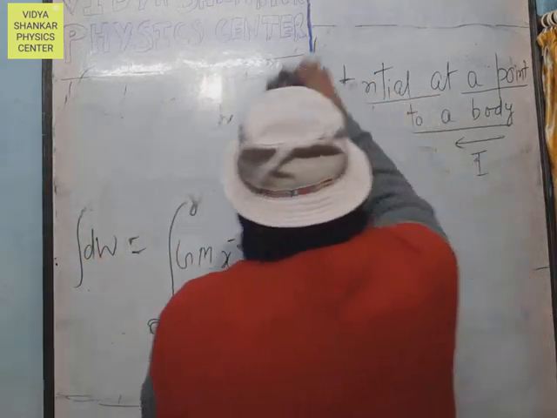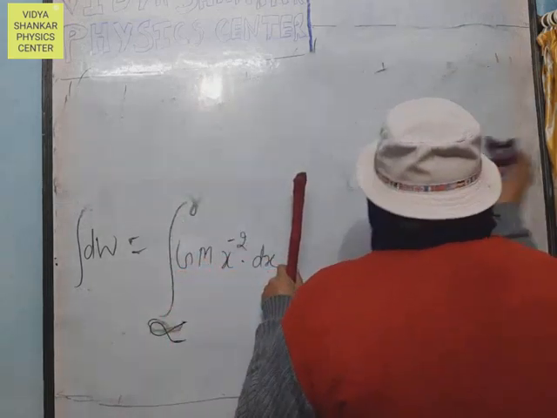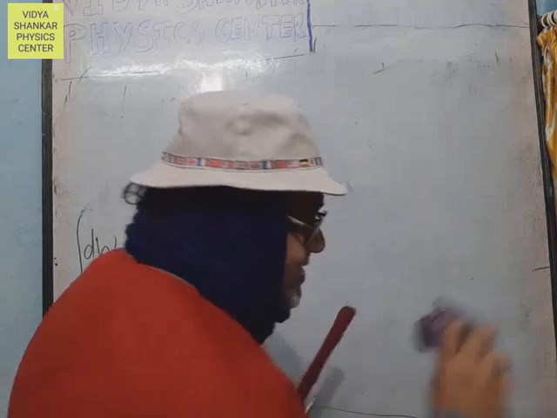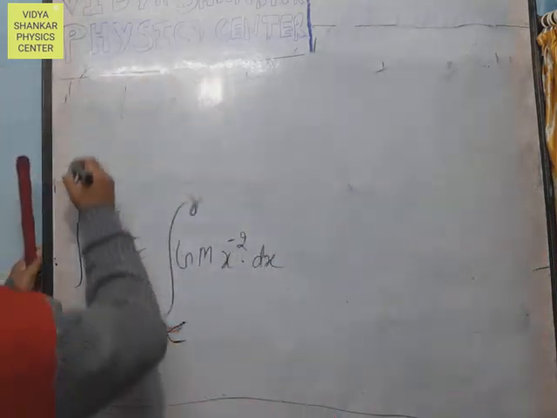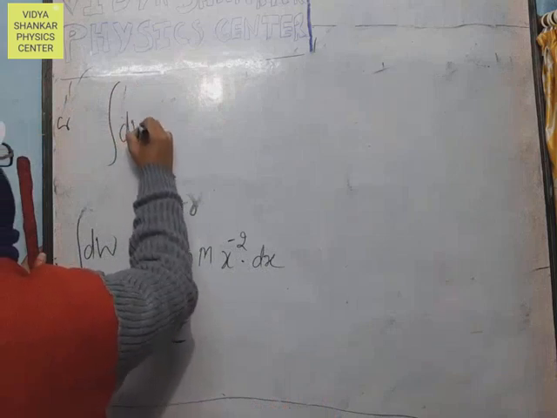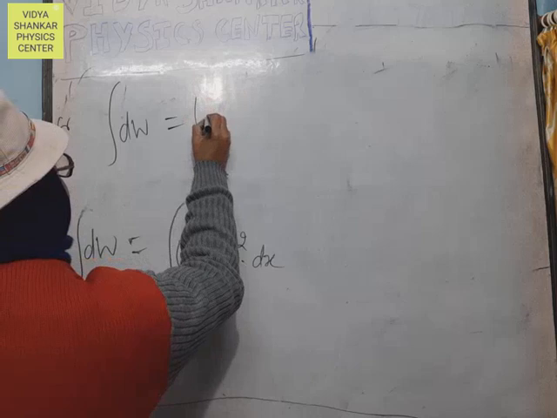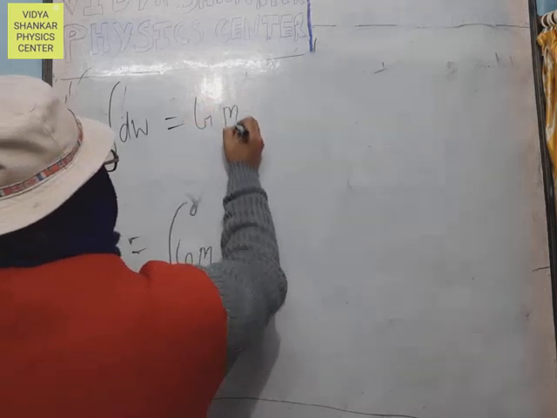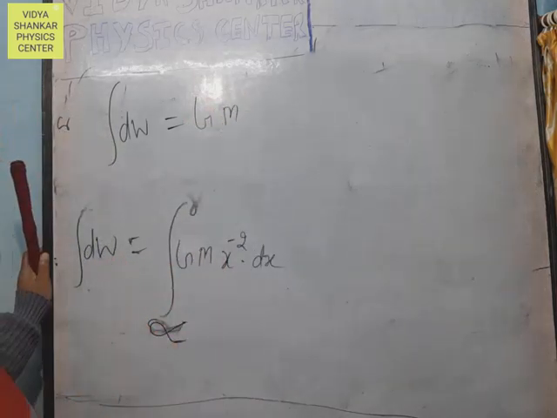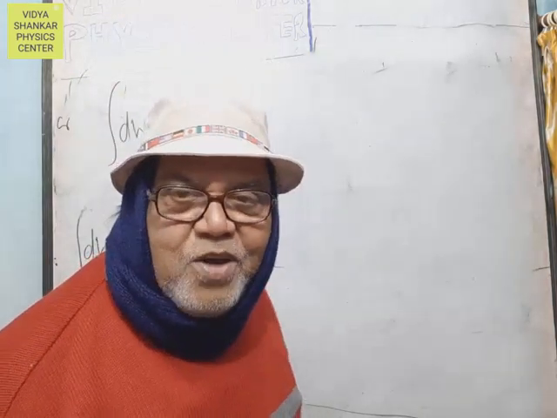Integration of dW, integration of GM x to the power minus 2 with respect to x. The quantity G and the mass of the body M are constants, so they are outside the integration here.